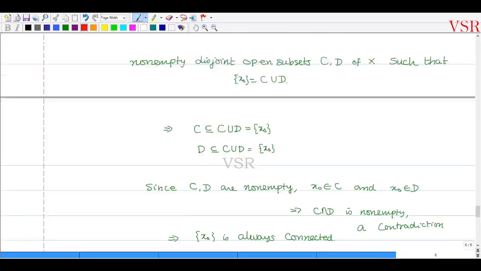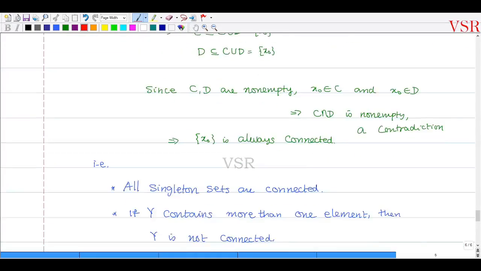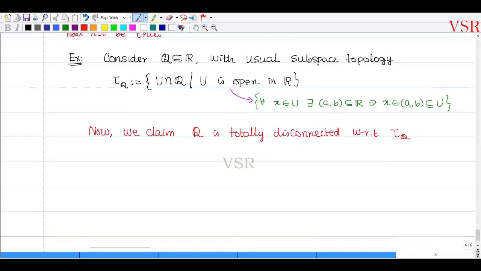Every singleton set எடுத்து நீங்க இந்த இடத்துல எந்த topology போட்டாலும் இது சொல்லுவாங்க. So singleton sets are always connected. அதுல பிரச்சனையே இல்லை. Now we claim that this is totally disconnected அப்படின்னா என்ன அர்த்தம்? Let Y be a subspace of Q containing more than one element.